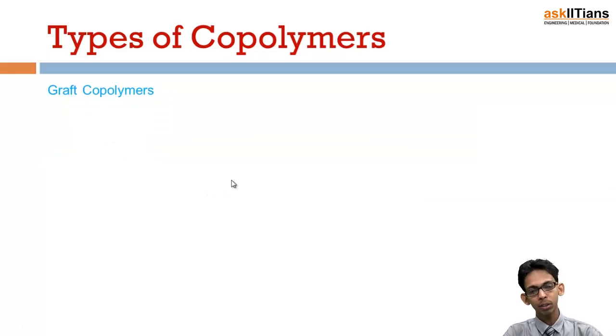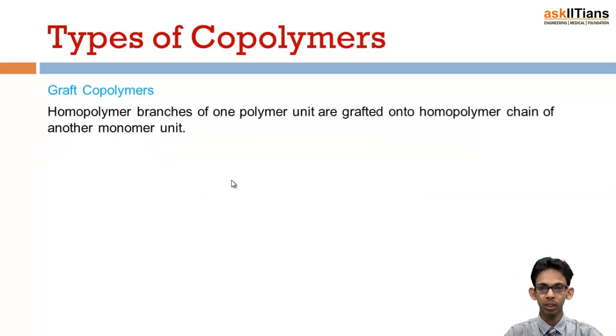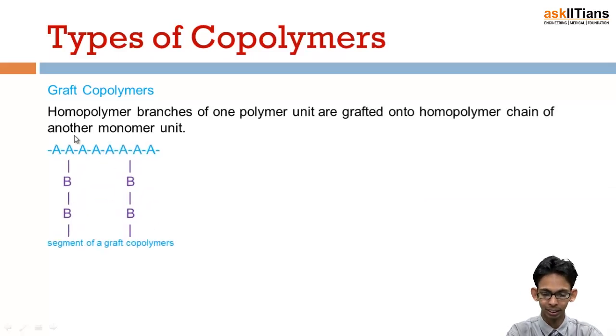Next is graft copolymers. Graft copolymers means homopolymer branches of one polymer unit are grafted onto a homopolymer chain of another monomer unit, like this. You can see this is a homopolymer of A, this is a homopolymer of B, and this is also a homopolymer of B, and B is grafted over the A chain. So this is a copolymer in which one homopolymer branch is grafted over another.